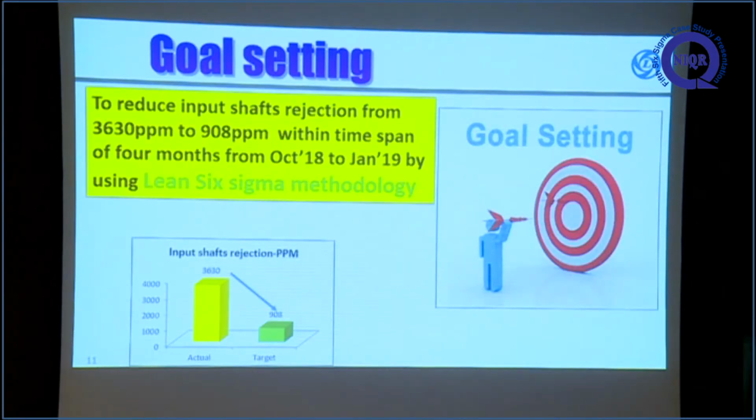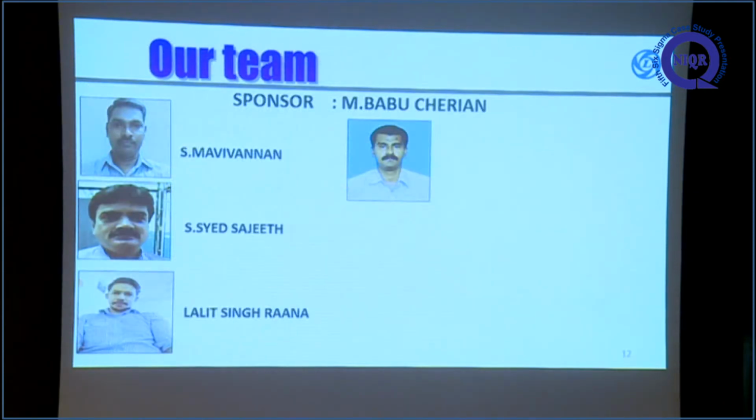Our goal setting is to reduce the input shaft scrap, as we saw earlier, from 3630 ppm to 908 ppm. This is over a span of 4 months, and we have decided to use Lean Six Sigma tools and methodology. Our team: the HOD is Babu Charian sir, and the team members are Manivanan, Syed Sajid and Lalit Singh Rana.